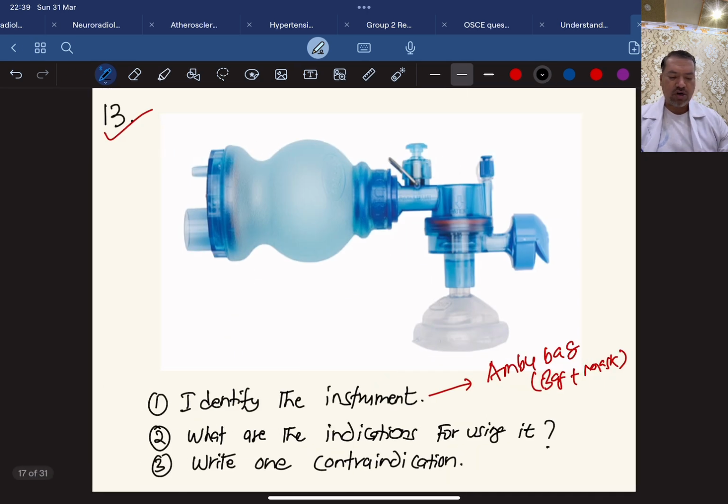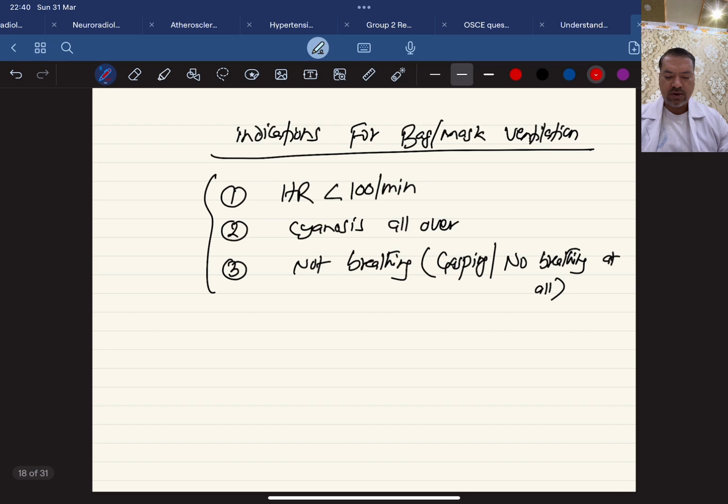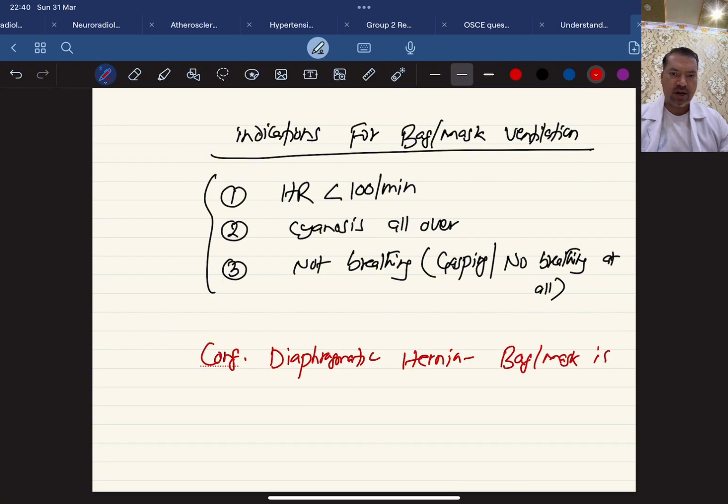Now write one contraindication of this. You can always answer this: whenever there is diaphragmatic hernia, or congenital diaphragmatic hernia, you don't use bag and mask ventilation. Bag and mask is contraindicated.